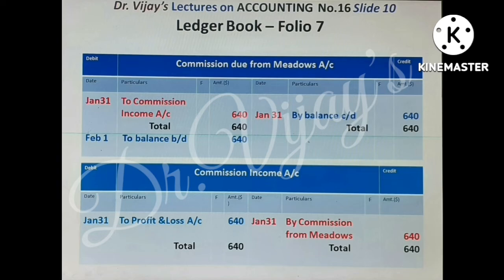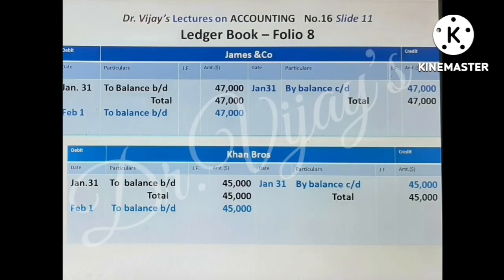Commission due from Meadows account represents a personal account. There is something receivable from Meadows. So that account cannot be closed by transferring to final account. That will show balance. So it is balanced by balance carried on to 640 and brought down to February 1, balance brought down 640.